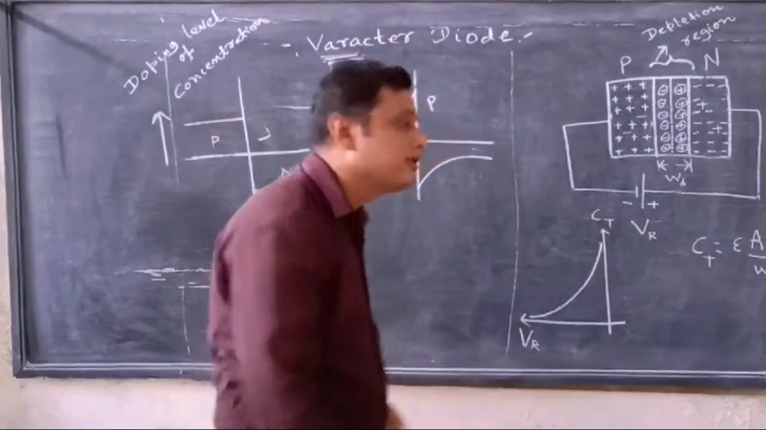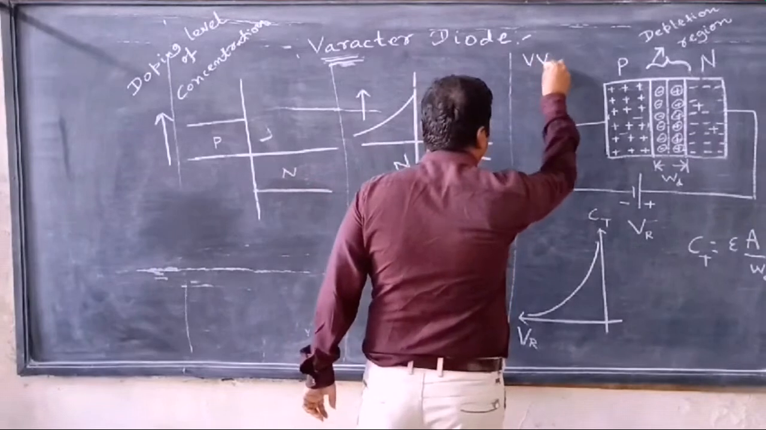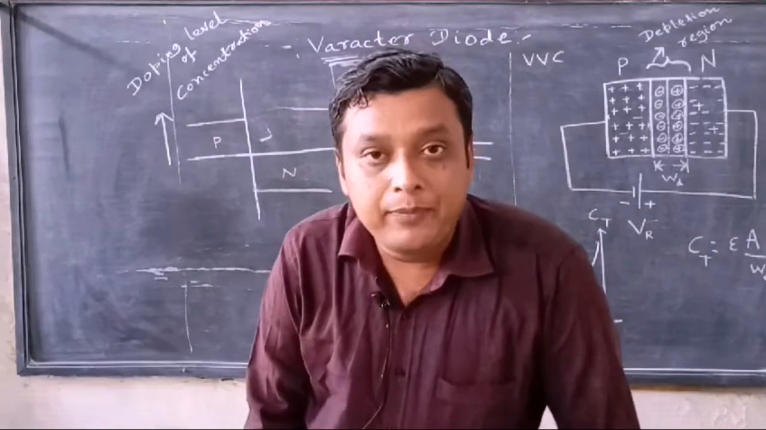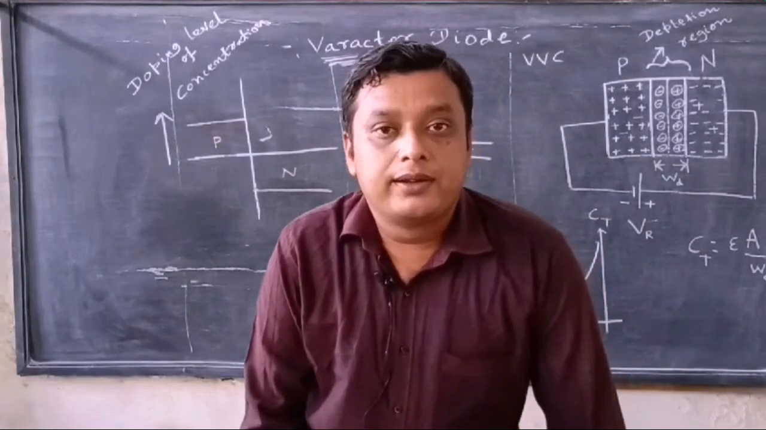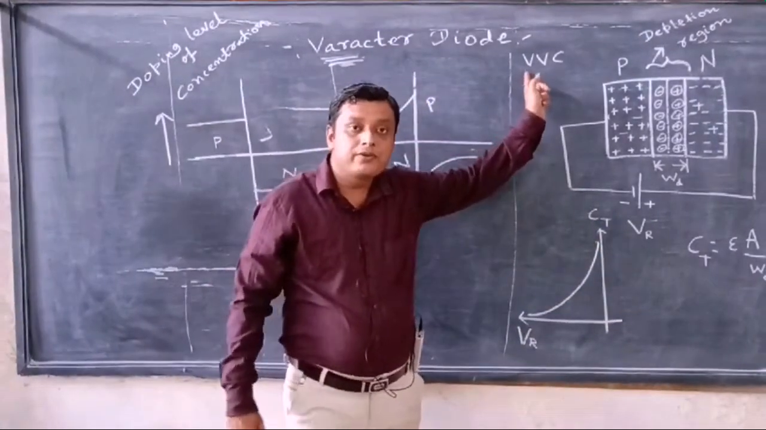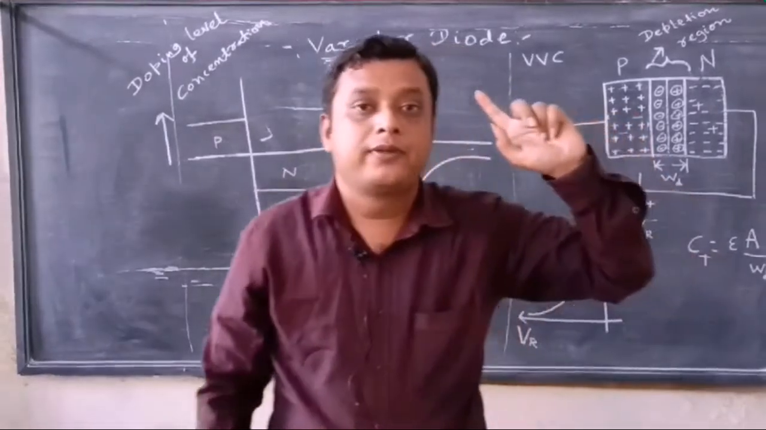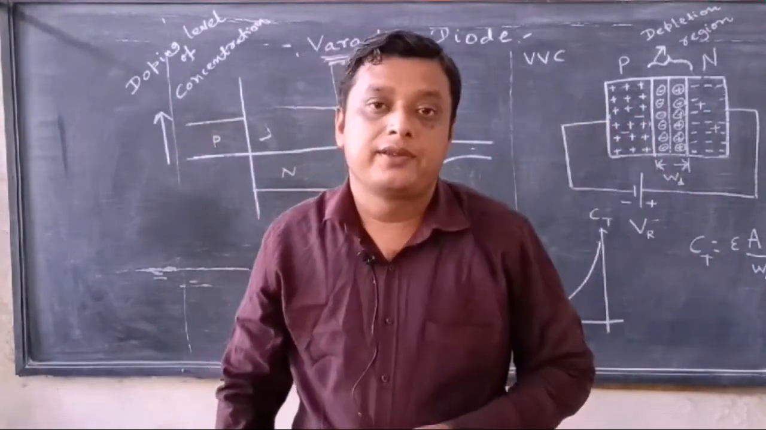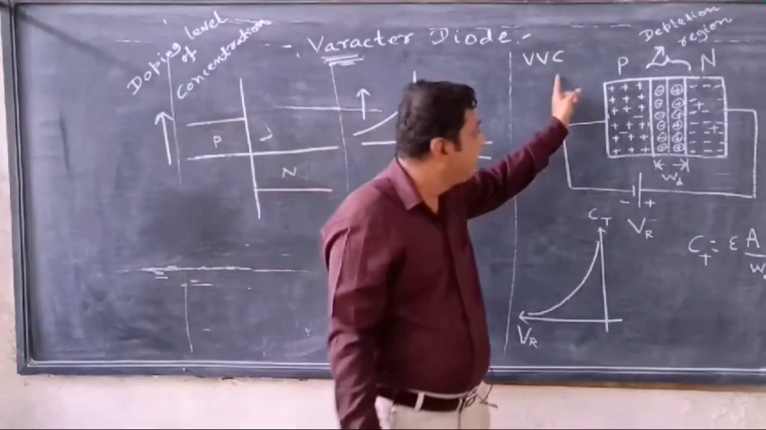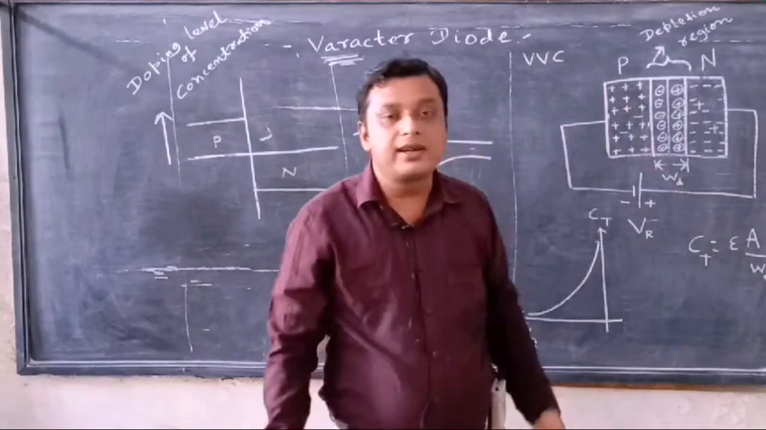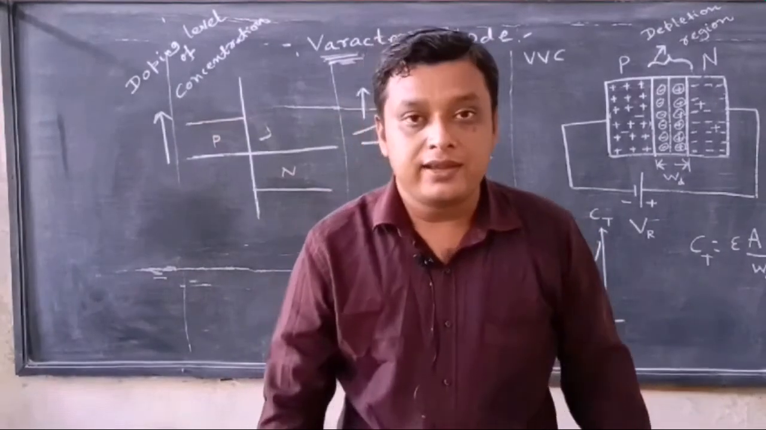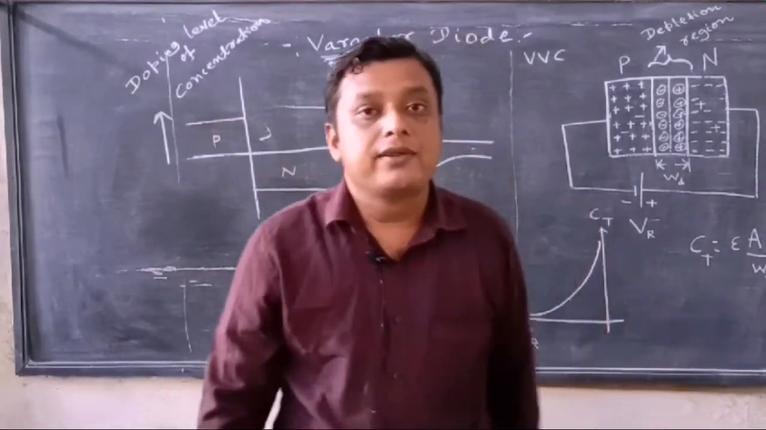It is also known as VVC, voltage variable capacitance diode. Why is this known as VVC? Because with the help of reverse voltage, I am able to control the value of capacitance which is being generated by this varactor diode. So it is also known as VVC, voltage variable capacitance diode.